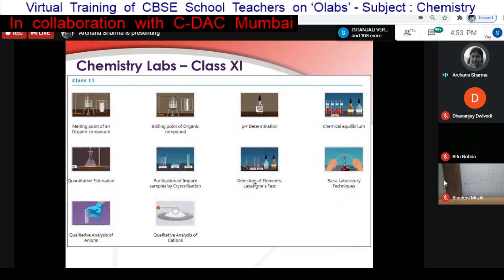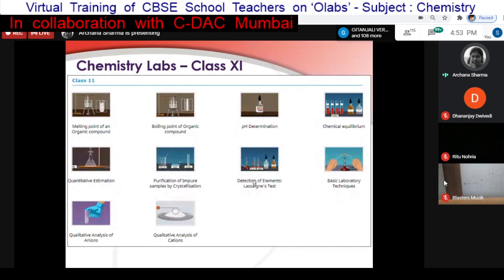As we have seen in the presentation, this is one experiment, boiling point of water, where we need to determine the boiling point of water. Here the theory tab is there. Students can read the theory before performing the experiment, including the definition and concept about the boiling point of water. All the theory, facts, principles, and laws related to that experiment you can find under the theory tab.